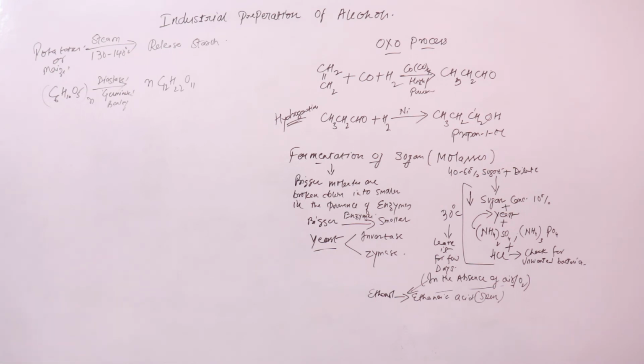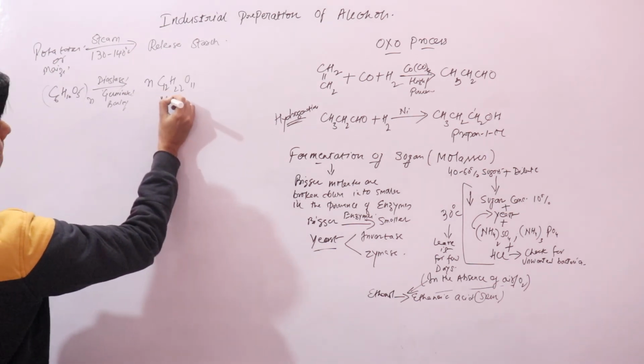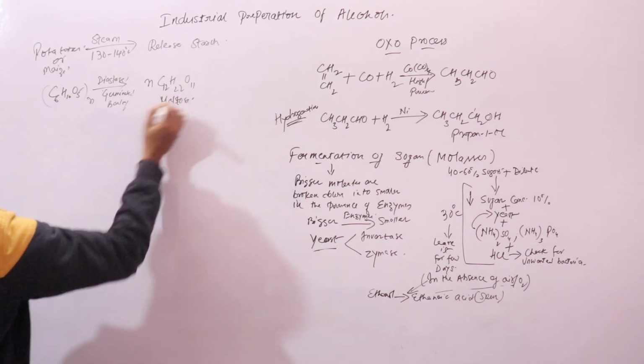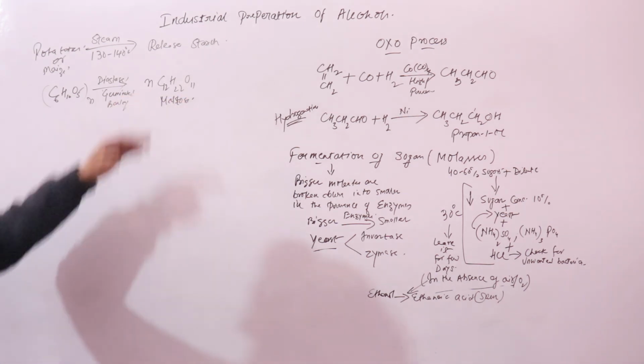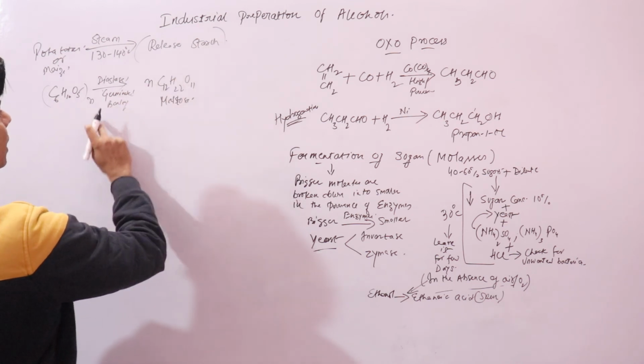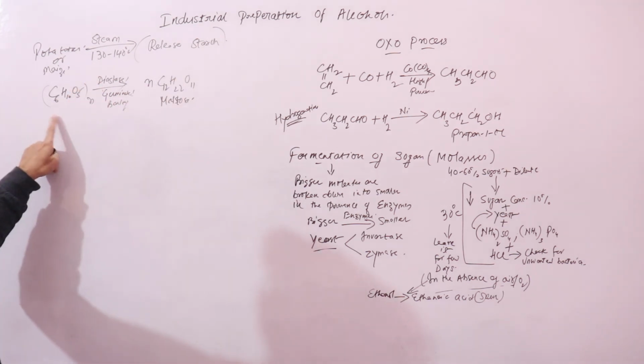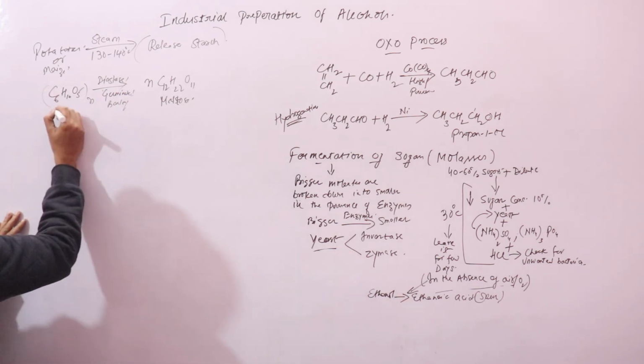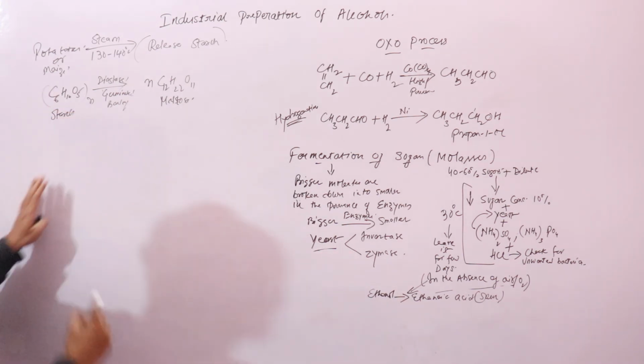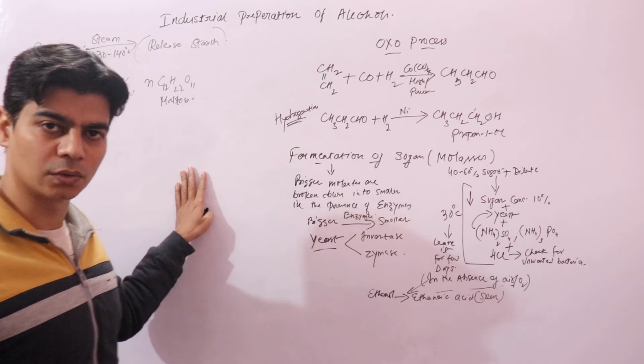Now to this starchy material you have added barley, and from barley you get diastase. Diastase will convert starch into maltose.